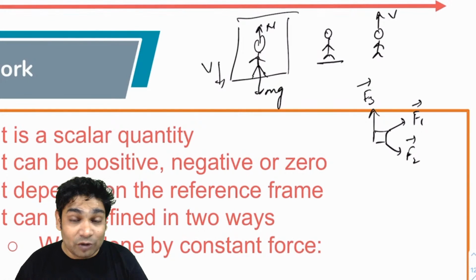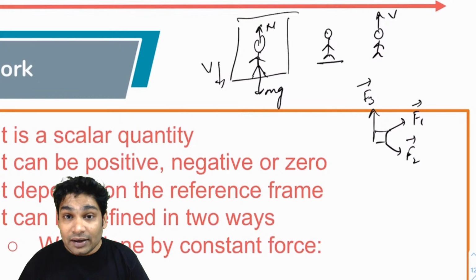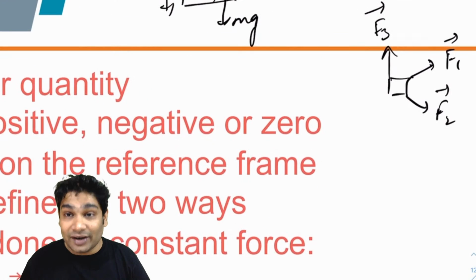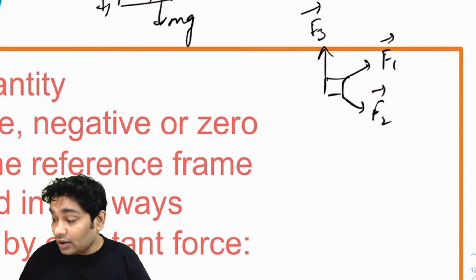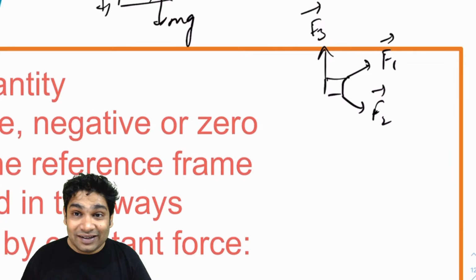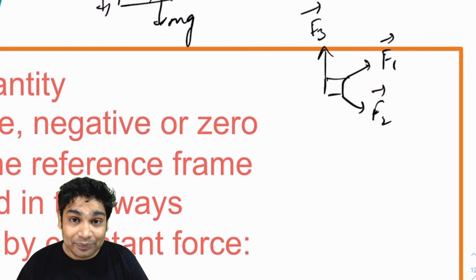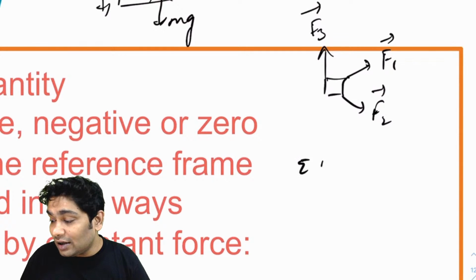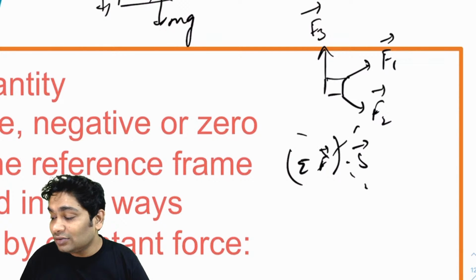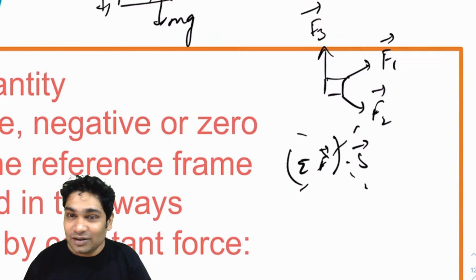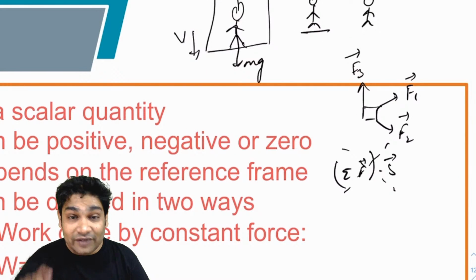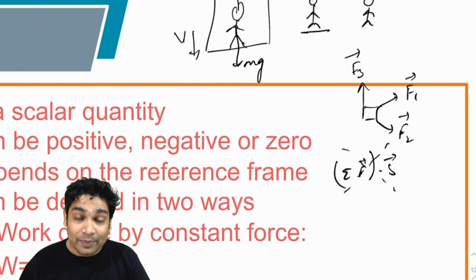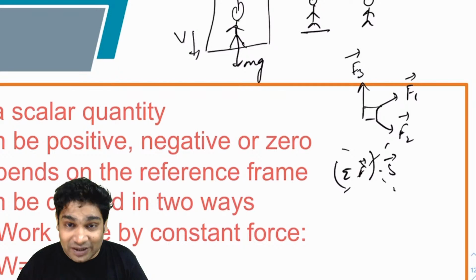So as I was saying, whenever we have to talk about work, I will have to specify which force, work done by which force am I talking about. Now, one more important thing, which many of you don't realize: suppose I ask you what is the total work done by all the forces acting on the body. Then you cannot simply say summation F dot S. That is wrong. Remember, guys, this is a very common mistake that people make. The net work would be the summation of F dot displacement, for each force.